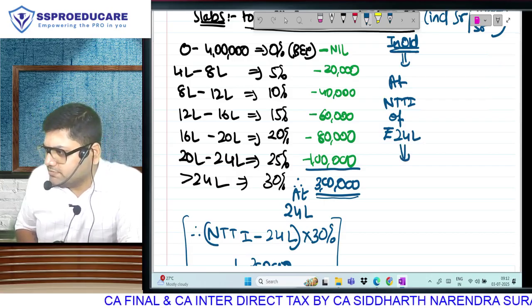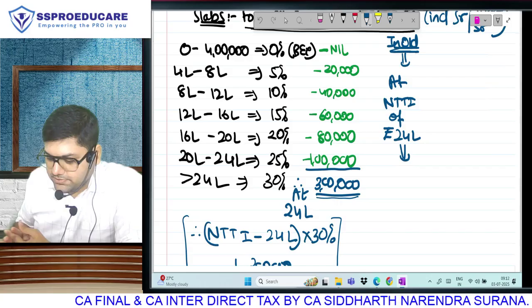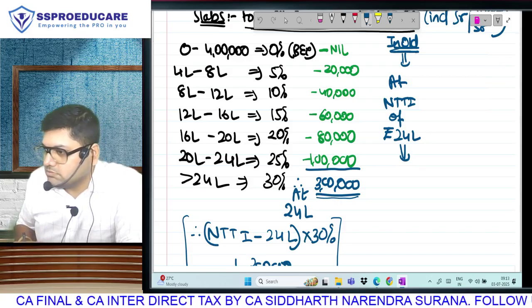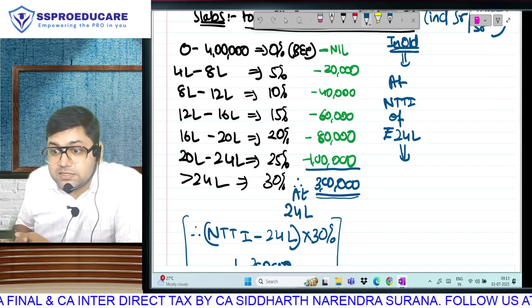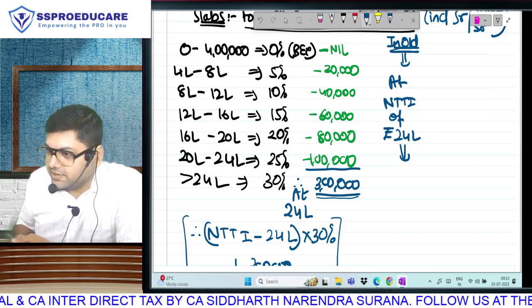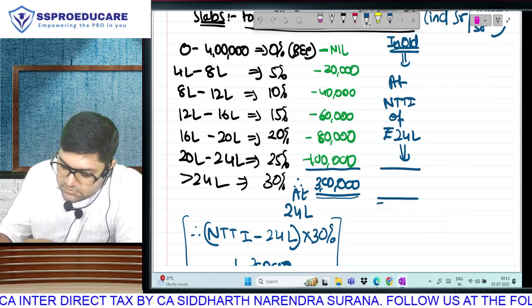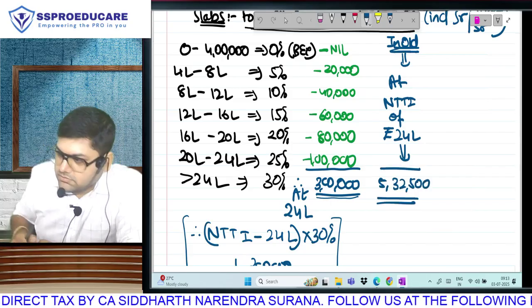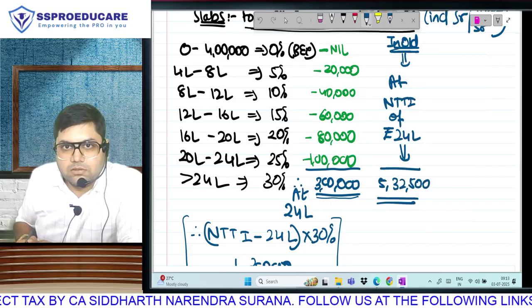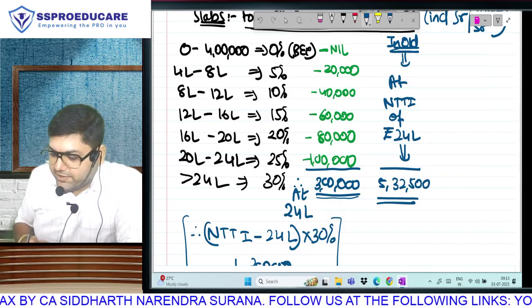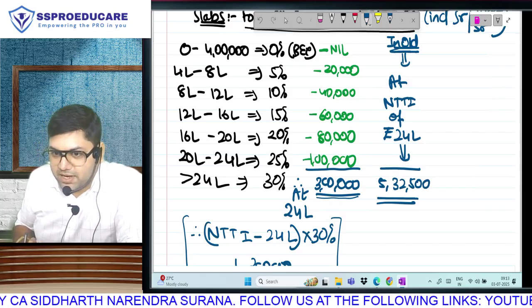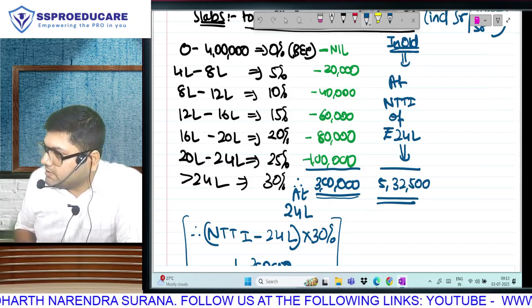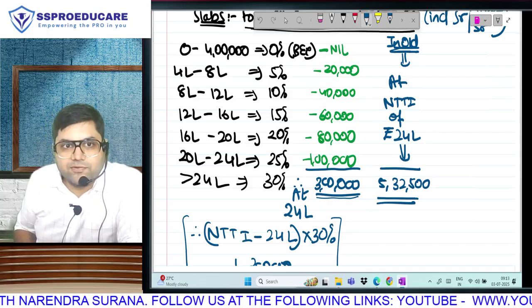How do you do it? 30% of 14 lakh, 4 lakh 20,000, plus 1 lakh 12,500. Old regime at 24 lakh: 532,500.